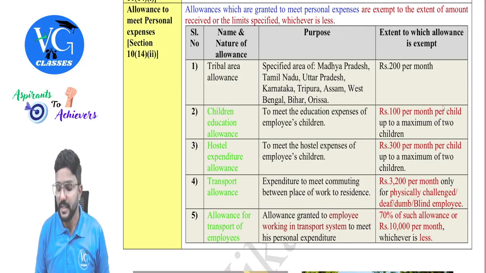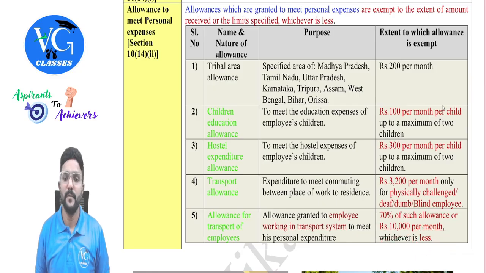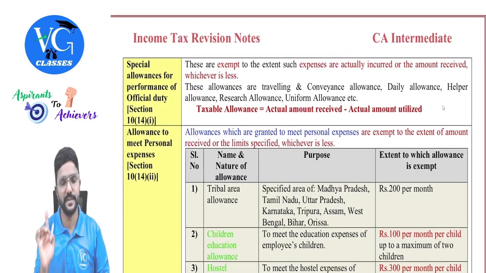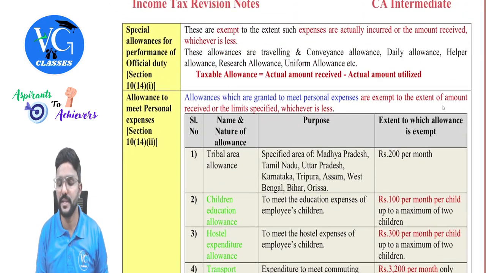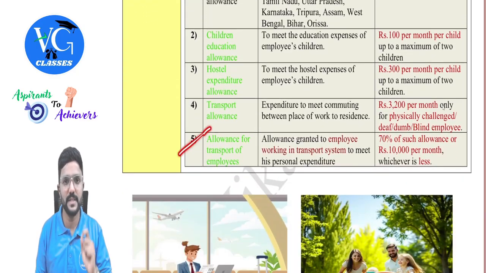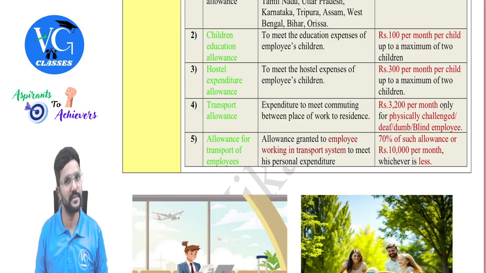How much is that? 70% of such allowance or 10,000 per month, whichever is lower. Whichever is lower, guys. And this person should not claim exemption here in such case. Is that clear? So they should not be receiving any daily allowance and all. And please be careful, this is only for the employees who are working with an employer engaged in the transportation business, guys. Is that clear? Yes, sir.